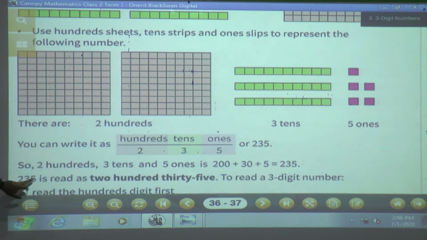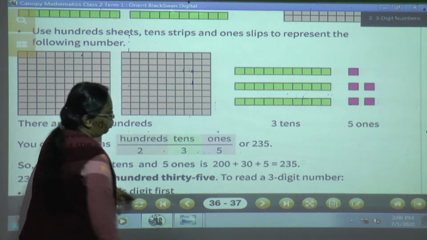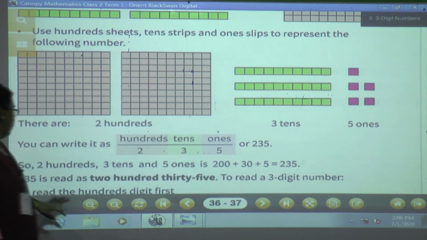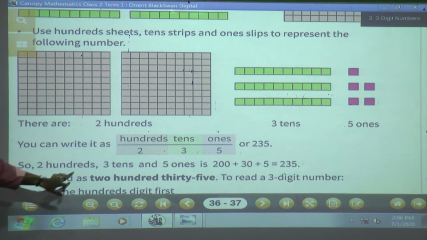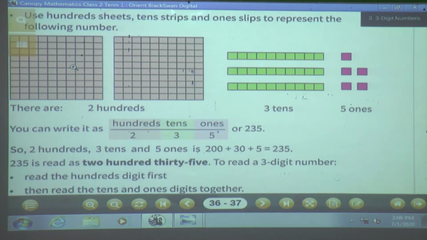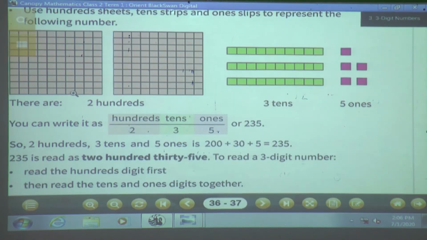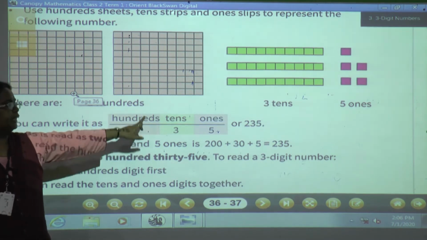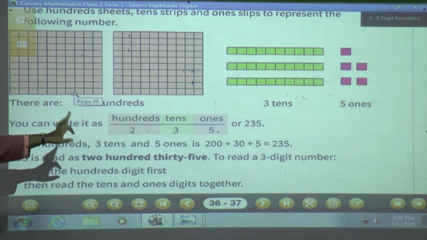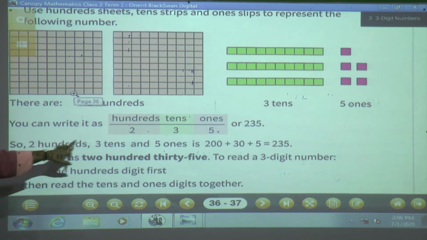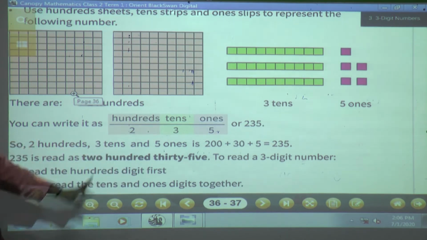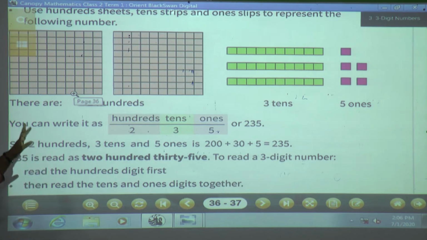235. 235 is read as 235. To read a 3-digit number, read the hundreds digit first. Now you can write it as 2 hundreds, 3 tens, 5 ones or 235. So 200 plus 30 plus 5 is equal to 235.